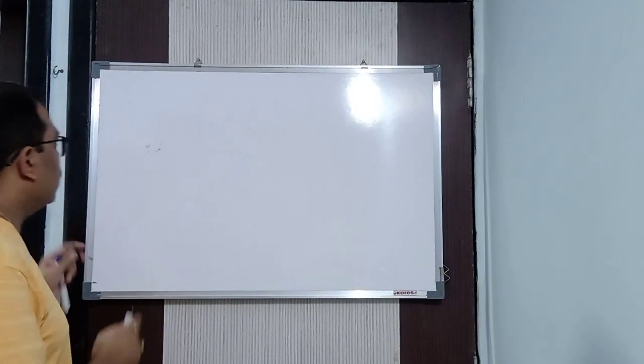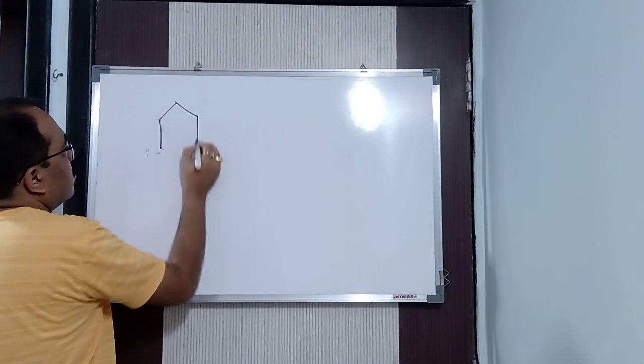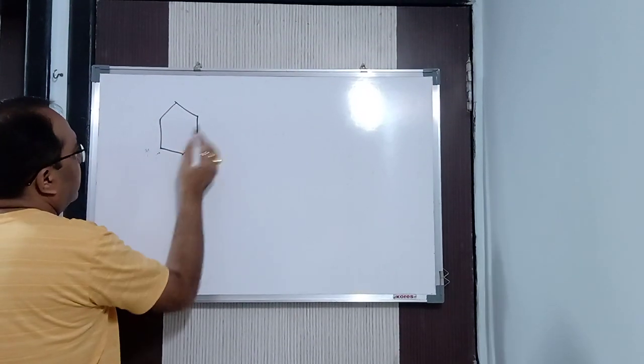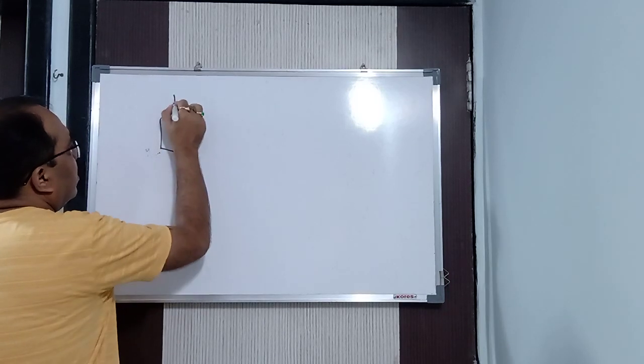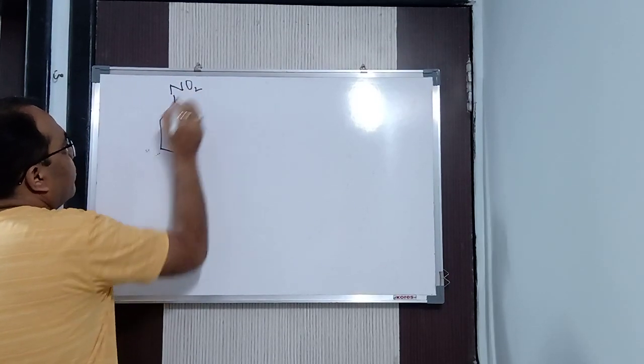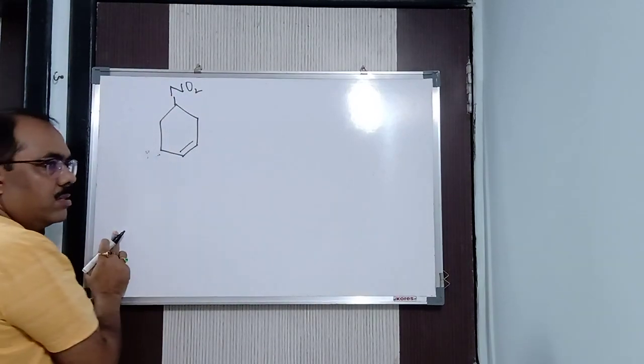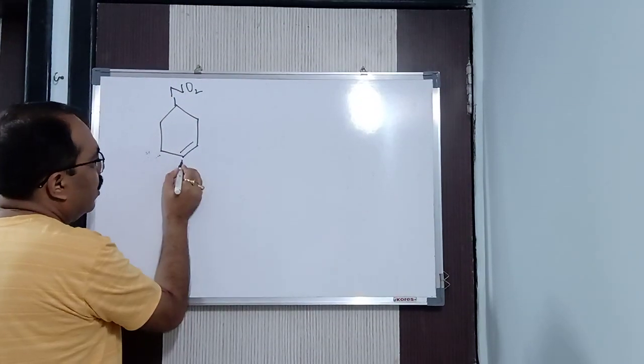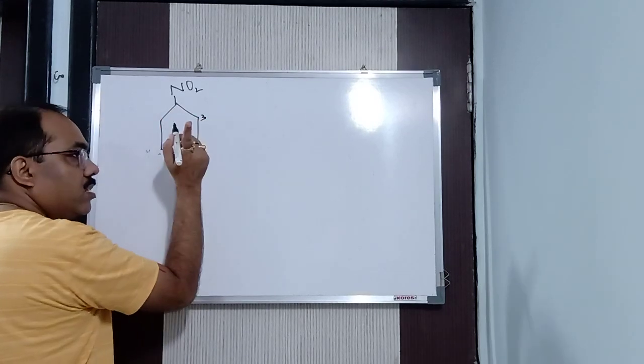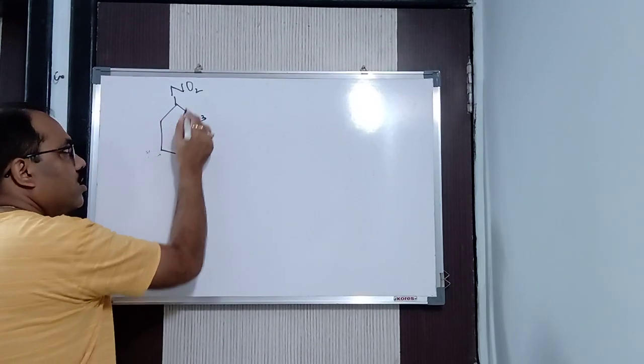Suppose I have this particular compound. Let us say a double bond is here and here an NO2 group is there. So nitro is nothing but a prefix, and here this double bond is there. So from where will we do the counting? From here 1, 2, 3, according to the lowest number, 4.